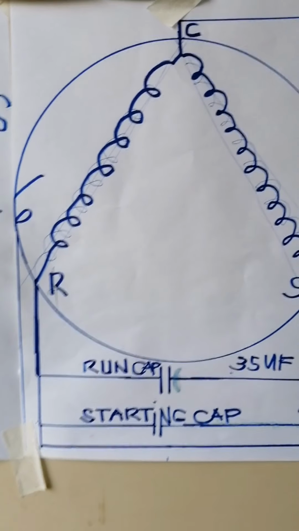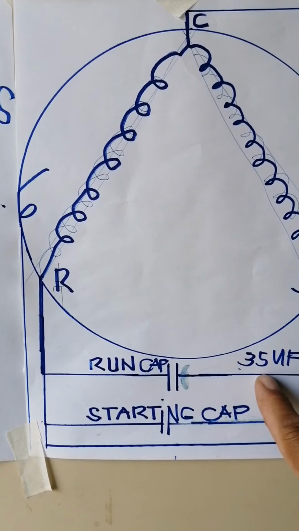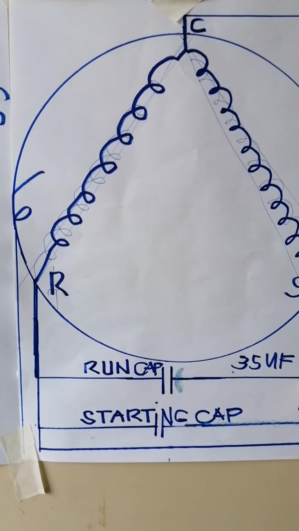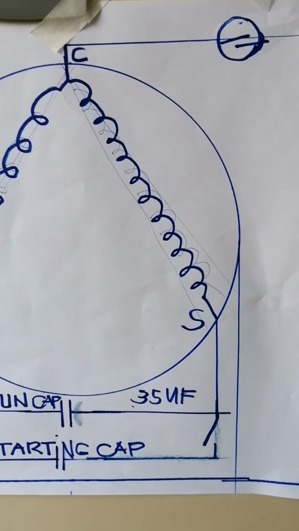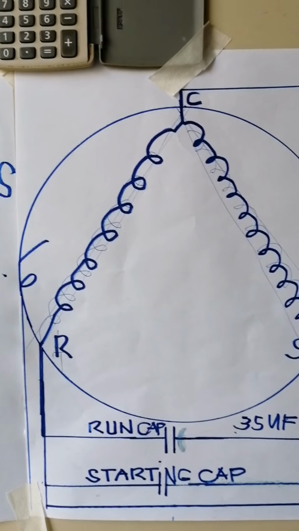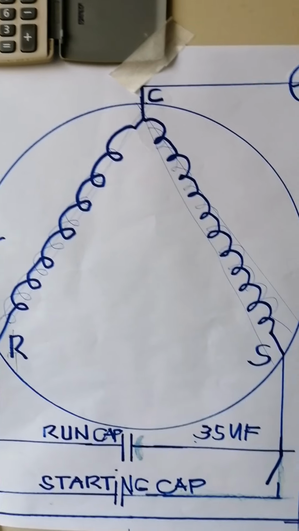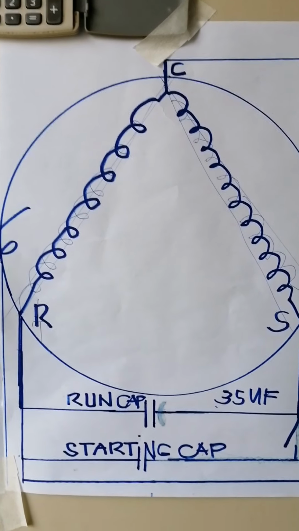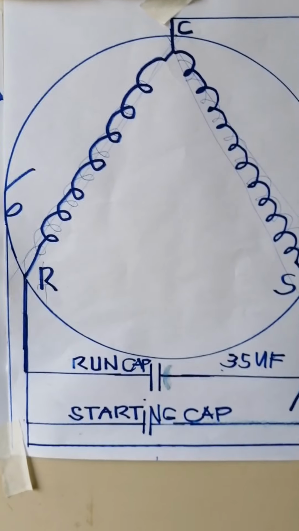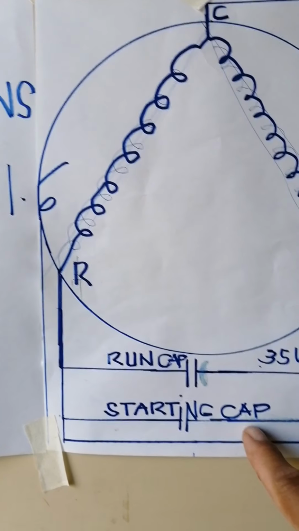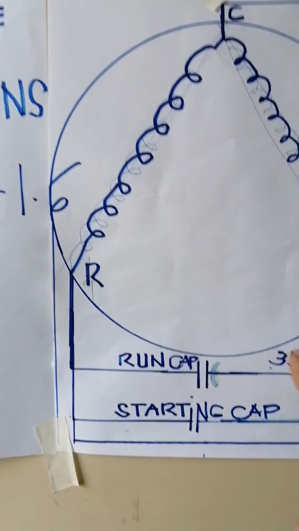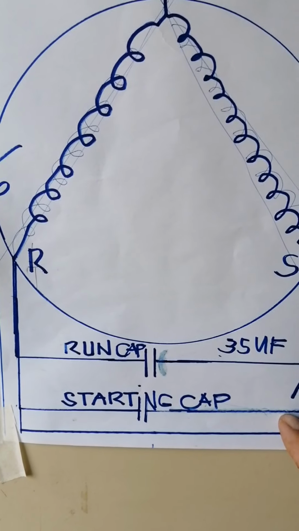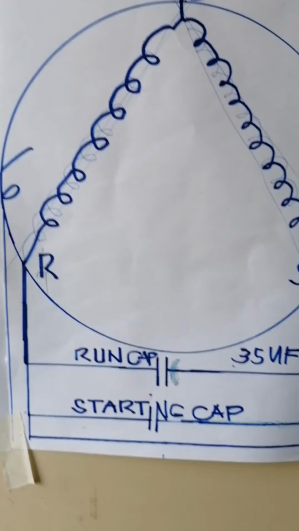Now, if you change the capacitor to the original capacity, then when you start the compressor, it takes time before the compressor will start. It means your compressor is hard to start. Like this, you should install a starting capacitor so that your compressor will easily run, because the starting capacitor helps to run the compressor.